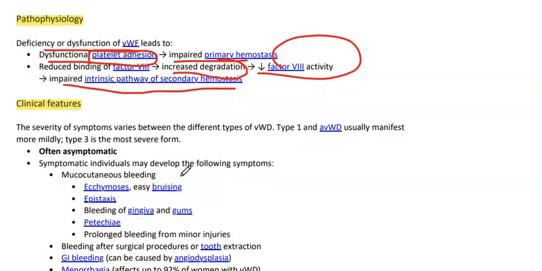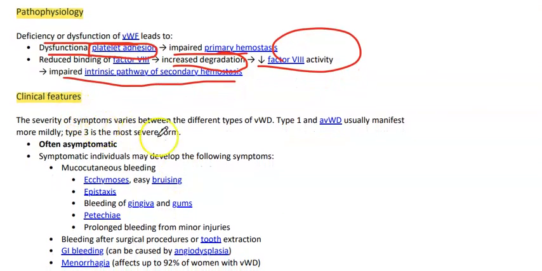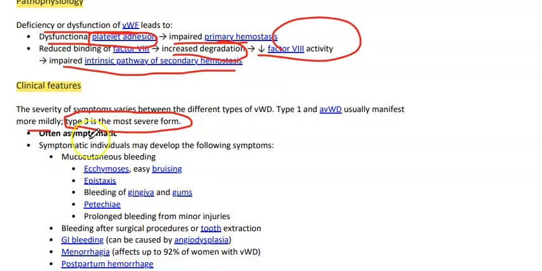What will be the presenting features? The severity of symptoms varies between the different types. Type 1 and acquired usually manifest as more mild. Type 3 is the most severe because there is complete absence. Often asymptomatic, symptomatic individuals may develop the following symptoms: mucocutaneous and superficial bleeding, like ecchymosis, easy bruising, epistaxis, bleeding of the gums, petechiae, and prolonged bleeding from minor injuries.